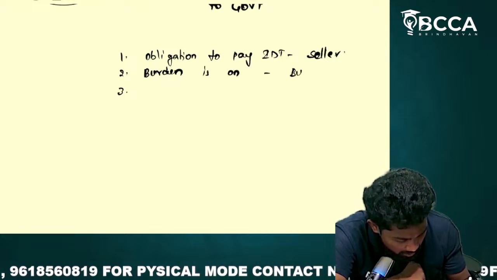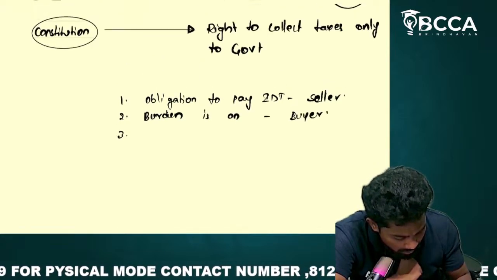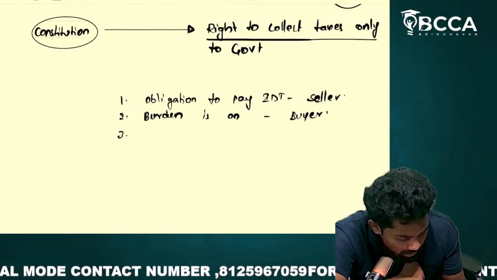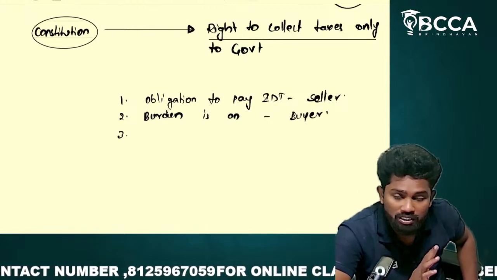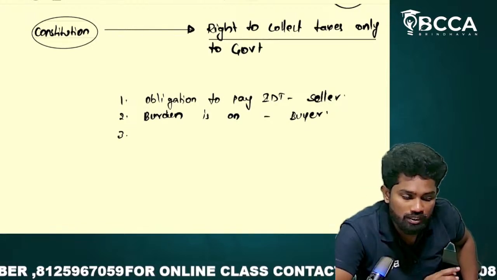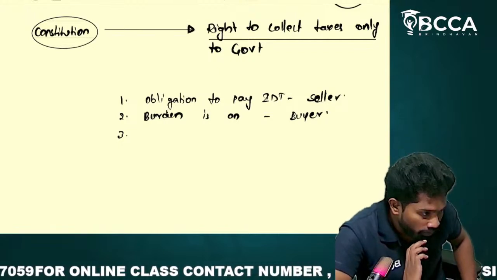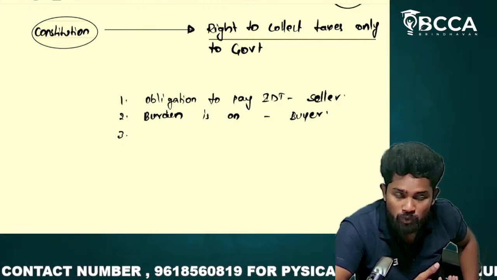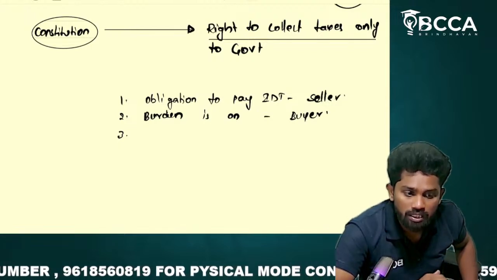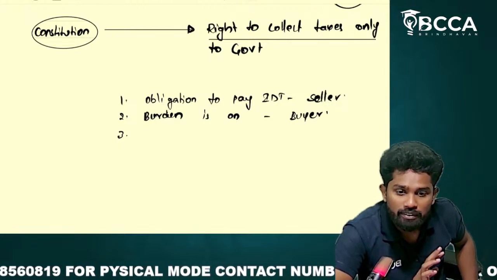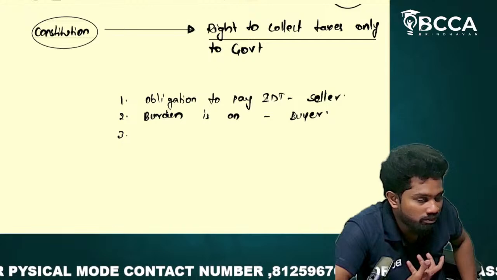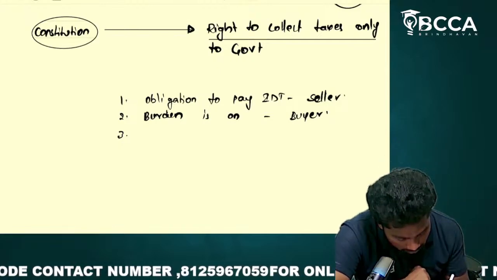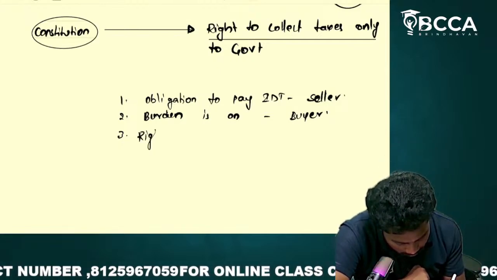The third point I said is that the right to collect taxes is only with the government. We cannot collect taxes. Why? The Constitution is not giving us the right. We cannot do something beyond the Constitution. If you do something beyond the Constitution, then you are called a terrorist, or you are doing mafia. The whole system will be against you.